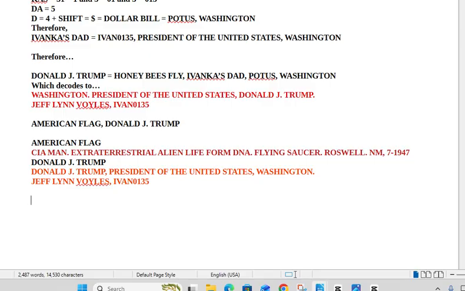So American flag being held by Donald J. Trump translates to CIA man, extraterrestrial alien life form DNA, flying saucer, Roswell, New Mexico, July 1947. Then Donald J. Trump translates to Donald J. Trump, President of the United States, Washington, Jeff Lynne Voiles, Ivan 0135. All right, so I guess that's it for this one.